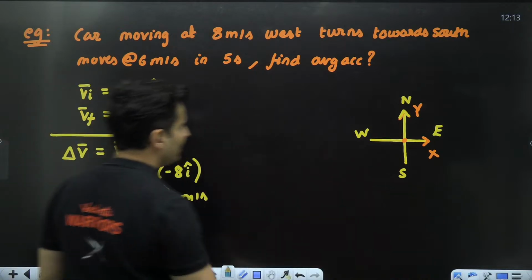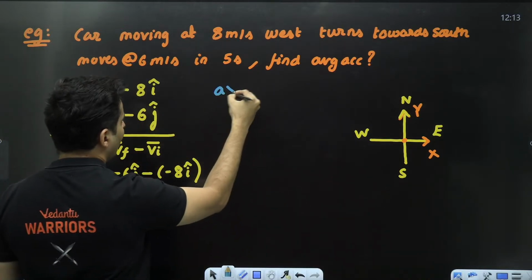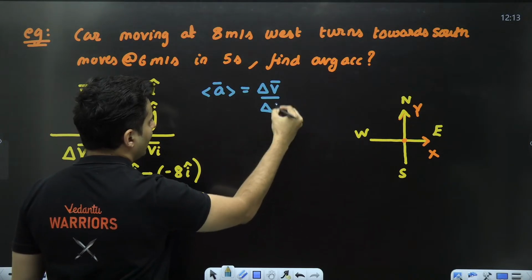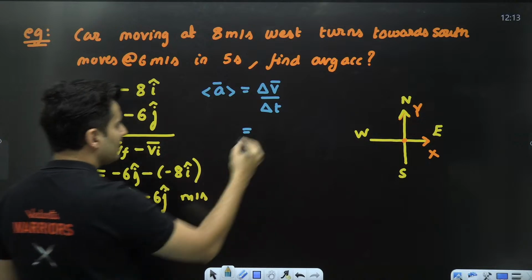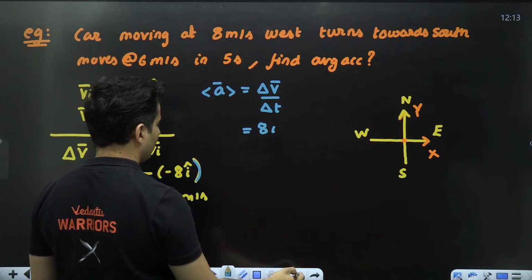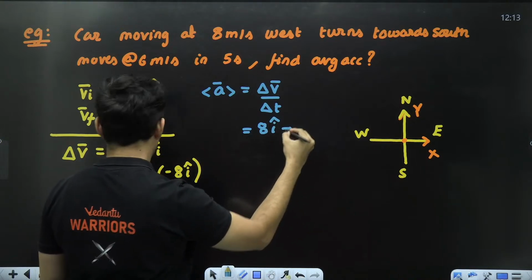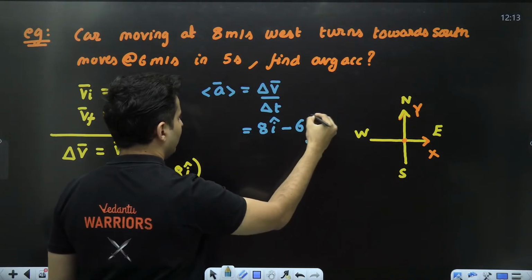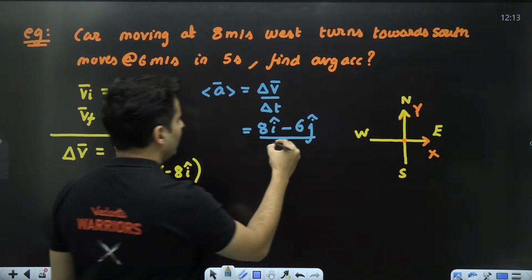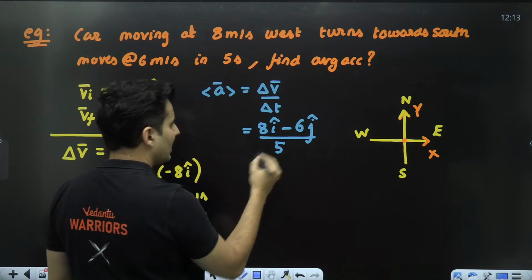What is asked is the average acceleration. Remember, average acceleration is how much the velocity changed upon the time interval. So this is the change, which means it is 8i cap minus 6j cap, whole thing divided by the time interval. What is the time interval? It is basically 5 seconds. That's it. That is the answer.